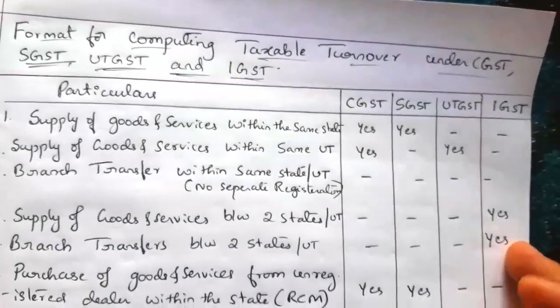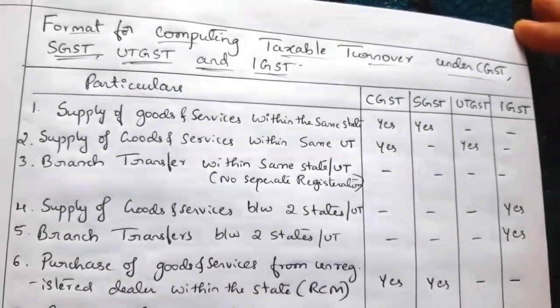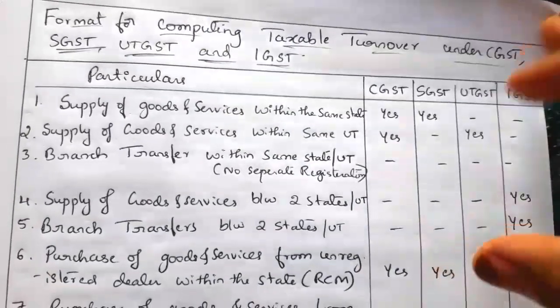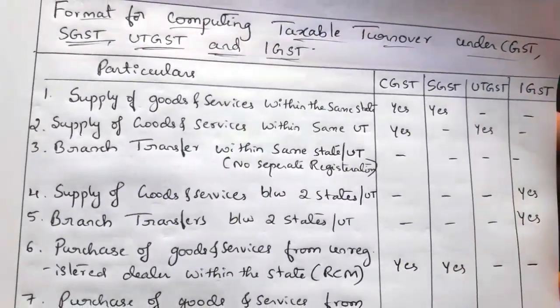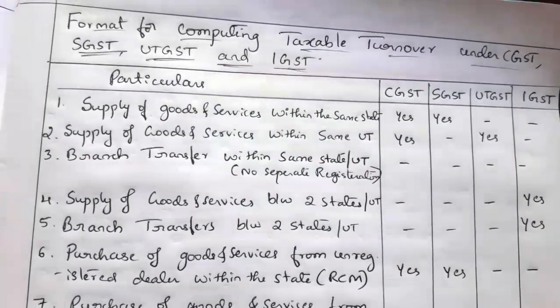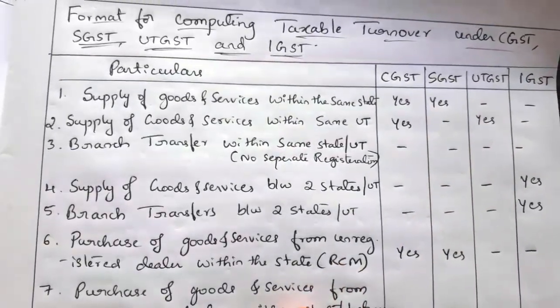Now we will see the format for computing taxable turnover under CGST, SGST, UTGST and IGST. So which are the turnover taxable under CGST, or which are the turnover taxable under SGST, or which are the turnover taxable under UTGST and IGST. We will see one by one. So the first column is particulars.